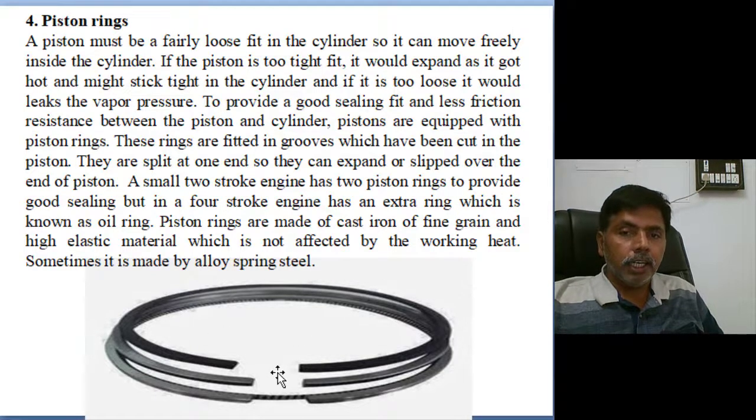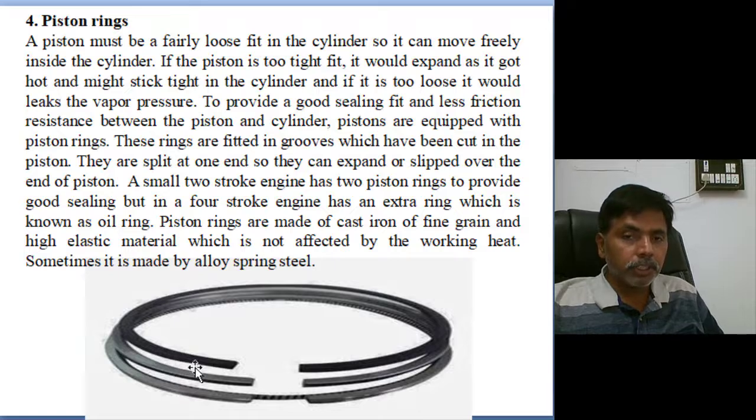Generally, grooves are provided on the piston. There are two types of piston rings: one is compression rings, the other is oil rings. A small two-stroke engine contains two piston rings to provide sealing, but a four-stroke engine has an extra ring, called the oil ring.